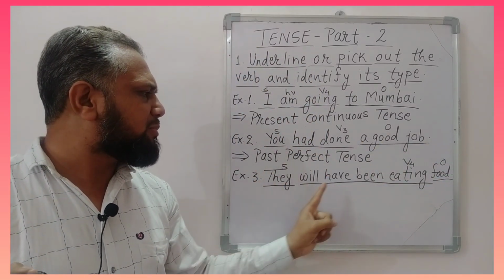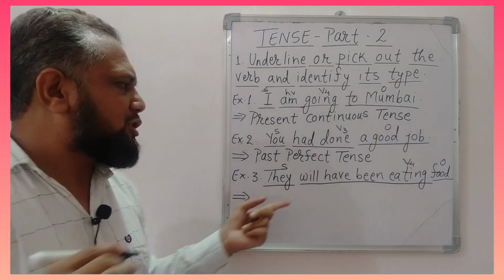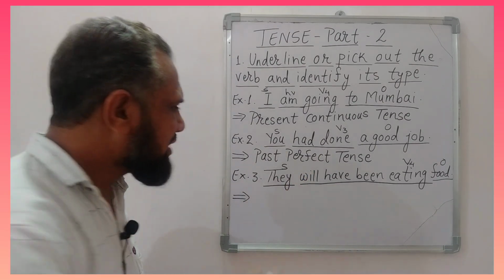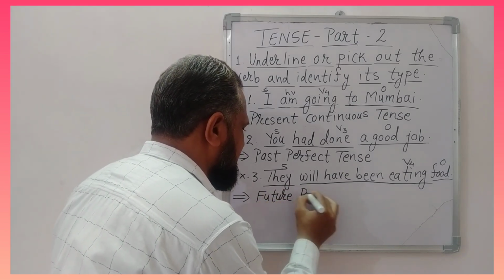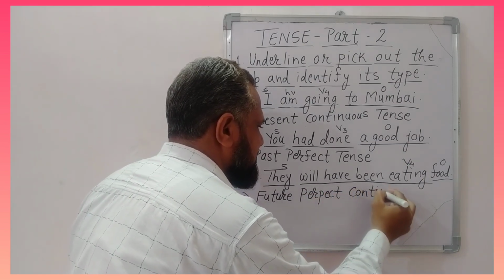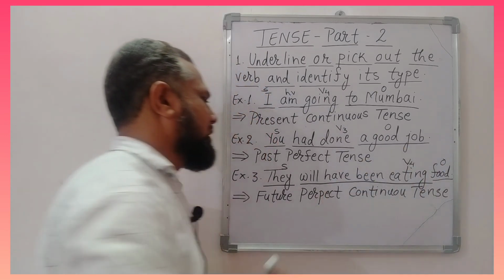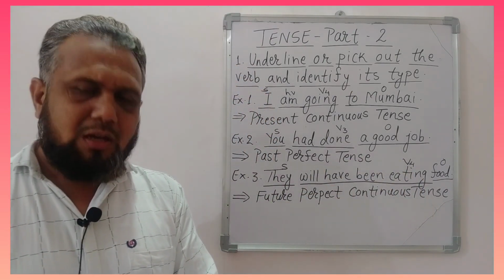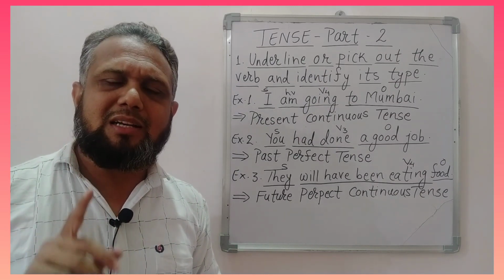Now subject plus will plus have plus been plus V4 plus object. Then if we match the formula of this sentence to the table of formula, then you will see that this is the formula of future perfect continuous tense.